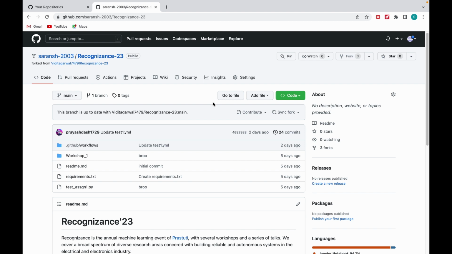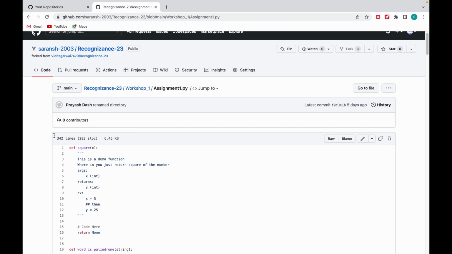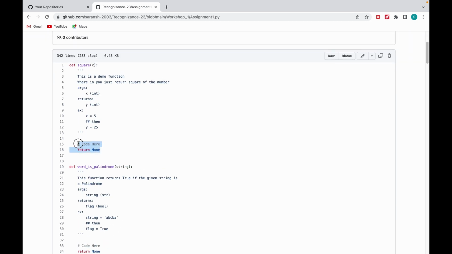Now the second step: how to solve the assignments. So let me go into the workshop 1 folder. Inside the workshop 1 folder, as you can see, there is a .py file, assignment. I will click on that. Now this assignment comes up. In this I am asked to fill in basically the functions.